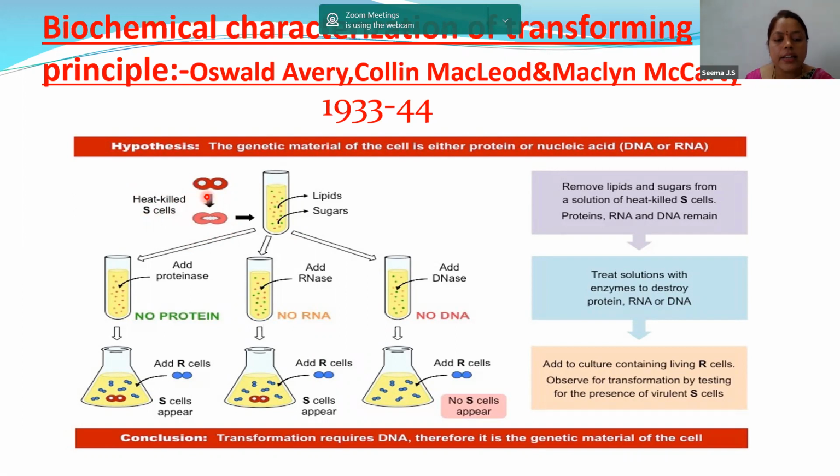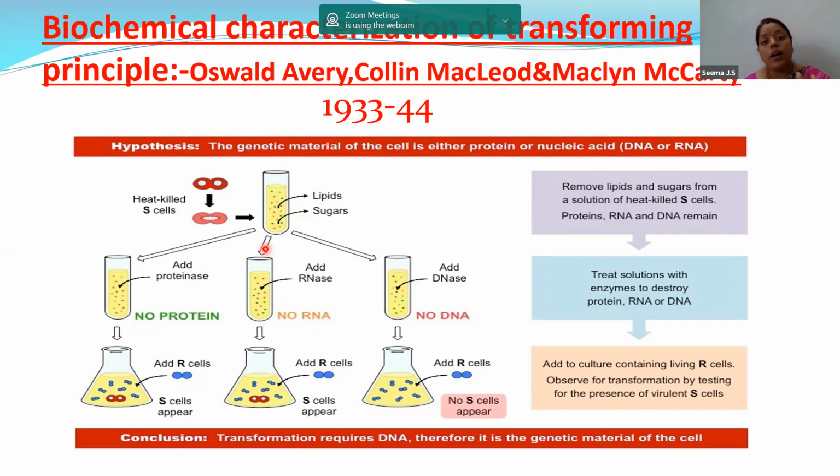And they extracted the substances from the heat-killed S cells and collected them in a test tube. So the first point is that they took the heat-killed S cells, took the substances present in the killed S strain, and preserved them in the test tube. Now, what is this yellow thing? It is the internal content of the S cell, all the biochemical substances present, taken into the test tube. Obviously, when we talk about biochemical substances, lipids, sugars, proteins, RNA, and DNA will be present.